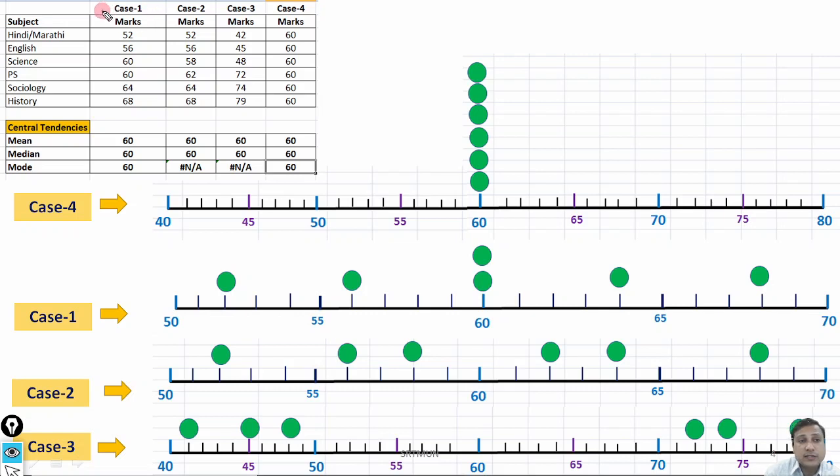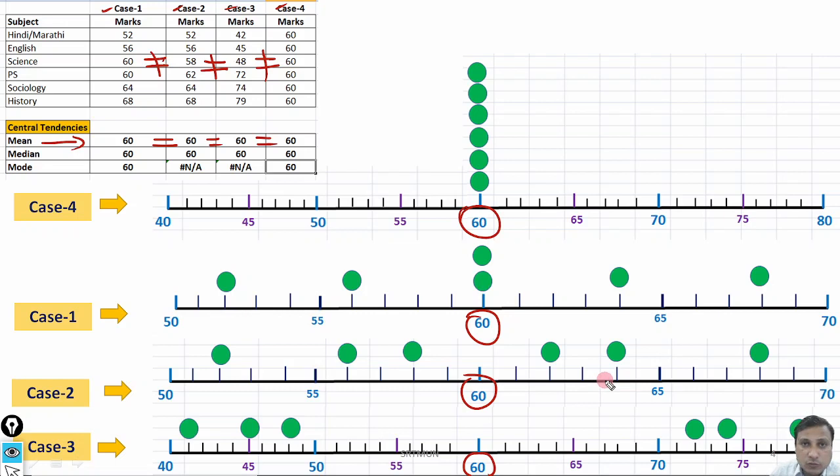So here are the 4 students, and these 4 students have earned different marks in these 6 subjects, and we have computed the arithmetic mean. Now the marks earned by all these 4 students in each subject, that distribution is not the same, but when we computed the arithmetic mean, the average marks earned by all these 4 students are the same. So all these 4 students have earned an average of 60 marks. Now, if we look carefully here on the charts, all students have earned the same average marks, the arithmetic mean is the same. But look at the distribution.